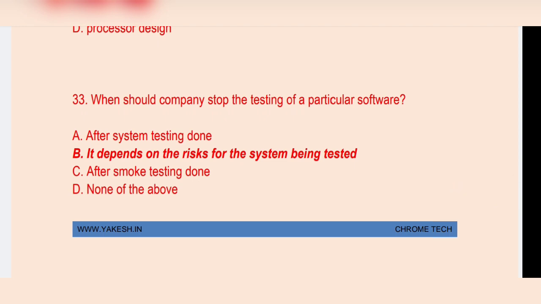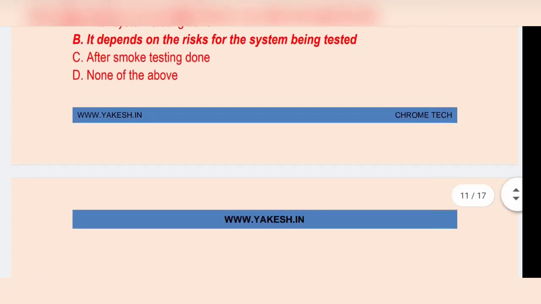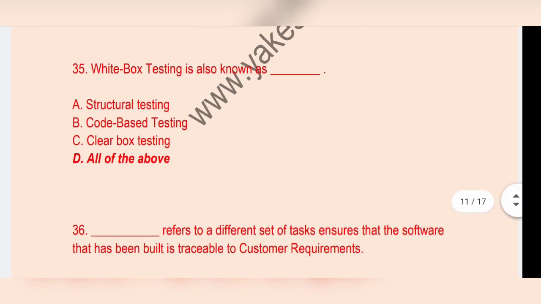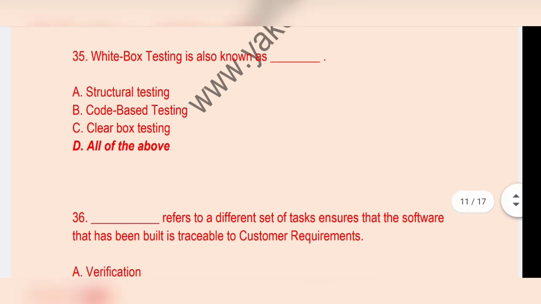When should a company stop the testing of particular software? It depends upon the risk for the system being tested. Which traditional order in software testing is correct? Option C. White box testing is known as all of the above: structural testing, code based testing, clear box testing.